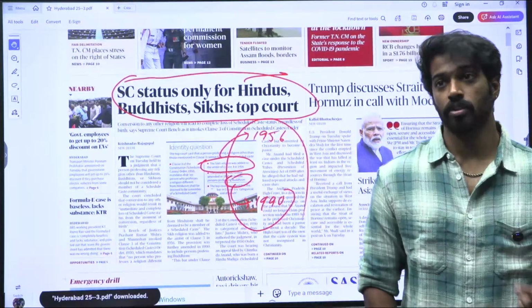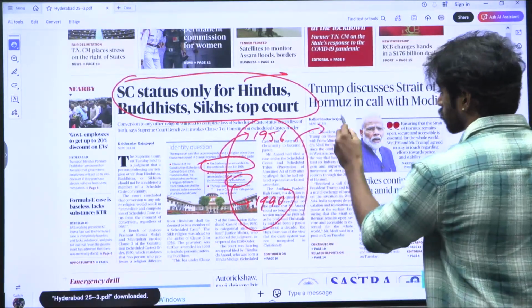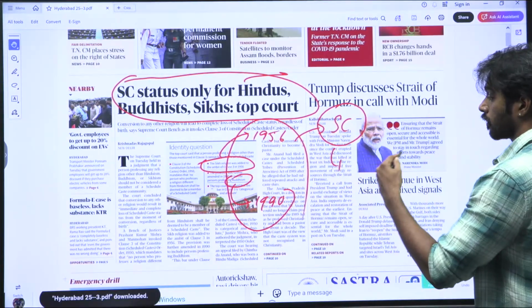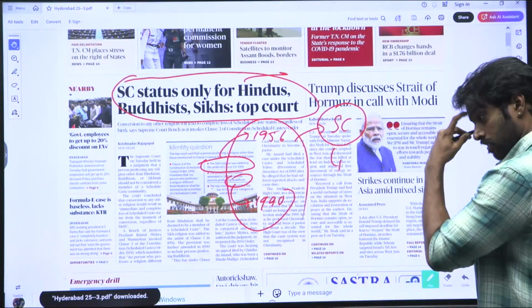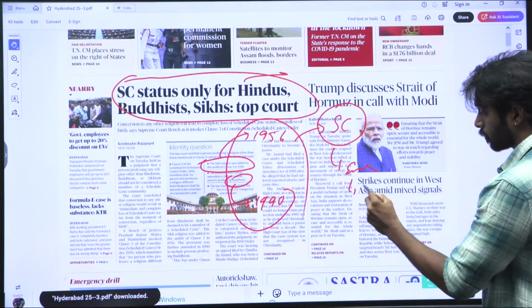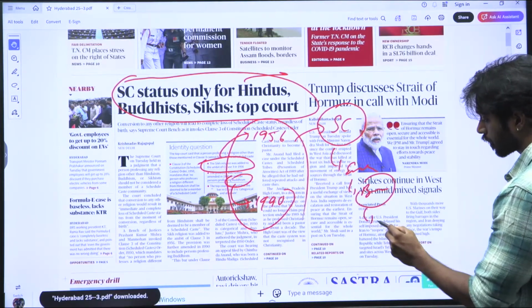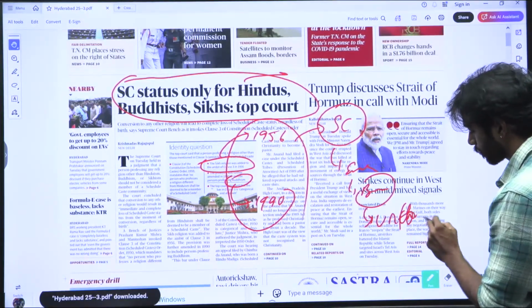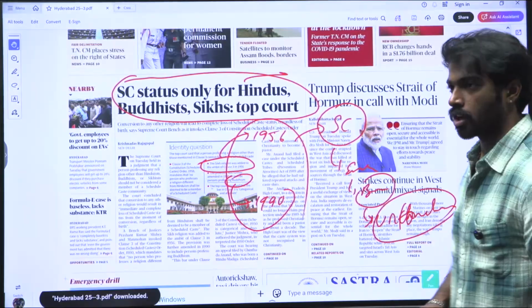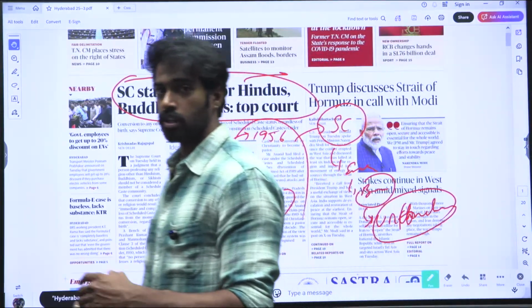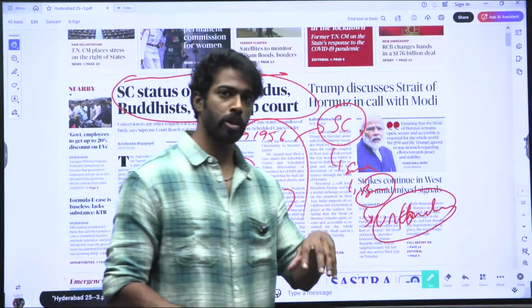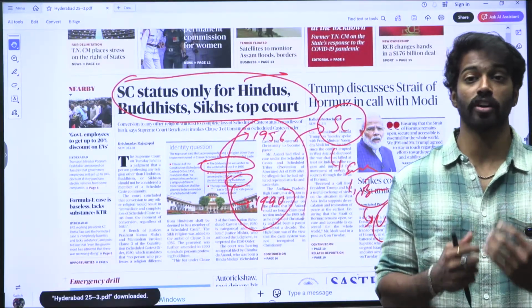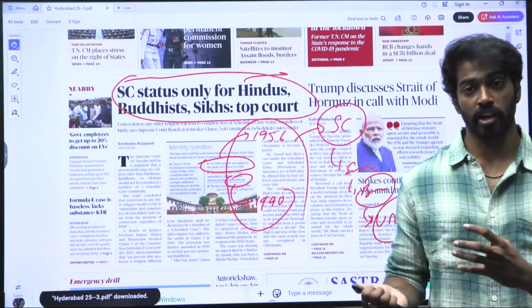The main reason is that when the scheduled caste community was designed, it was meant to ensure that the benefits go only to those people who faced the historical injustice of untouchability.